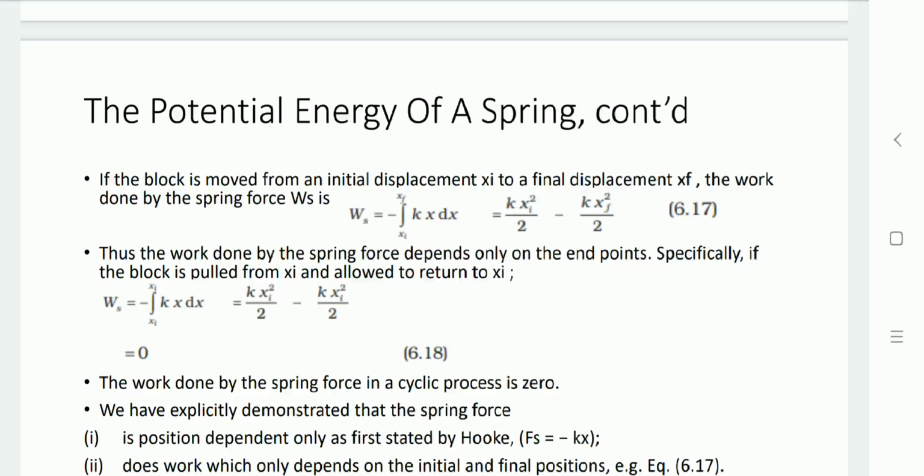If the block is pulled from xi and allowed to return to xi itself, then the total work done is 0. So with Hooke's law, Fs equal to minus Kx, the work done only depends on the initial and final position. So again we can say that the spring force is a conservative force.